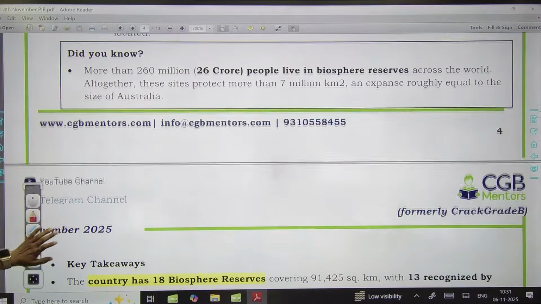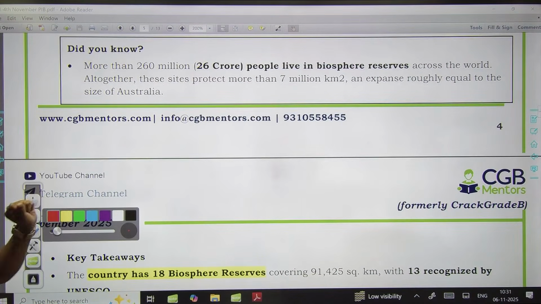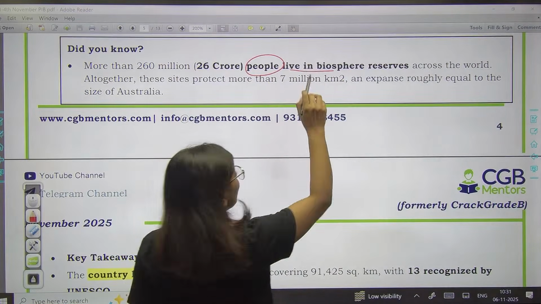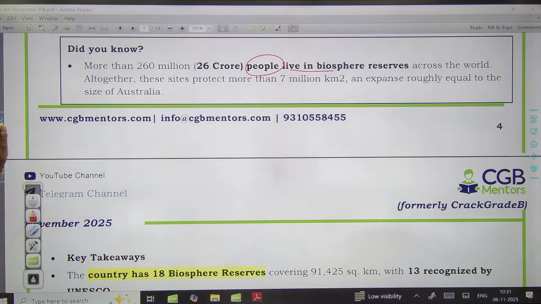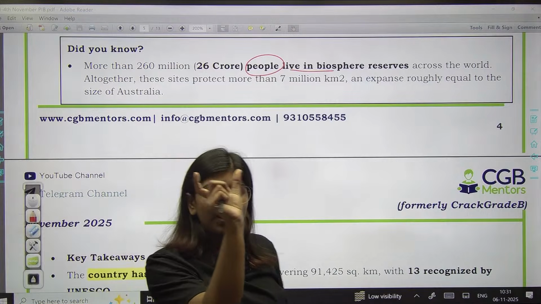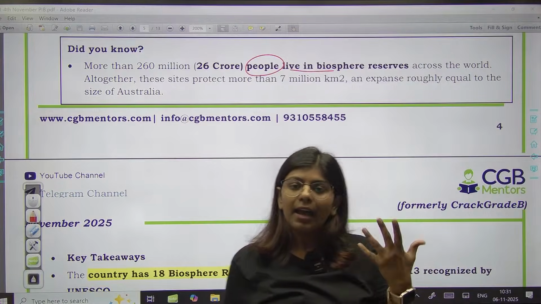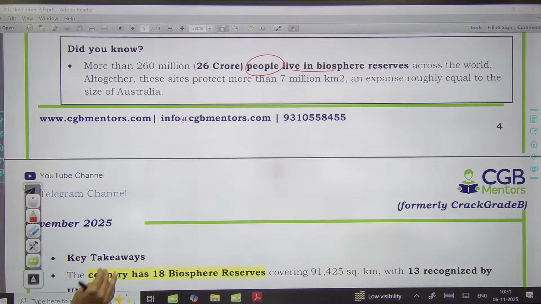Now as I said, the basic idea behind creating it was that the people and the wildlife can live together. Okay, that is the reason 26 crore or 260 million people live in the biosphere reserve. So in case they give you the statement ki biosphere reserve mein humans are not allowed, they can't live, it's an incorrect statement. They are allowed, they can live there. Okay, 26 crore people live in the biosphere reserve.